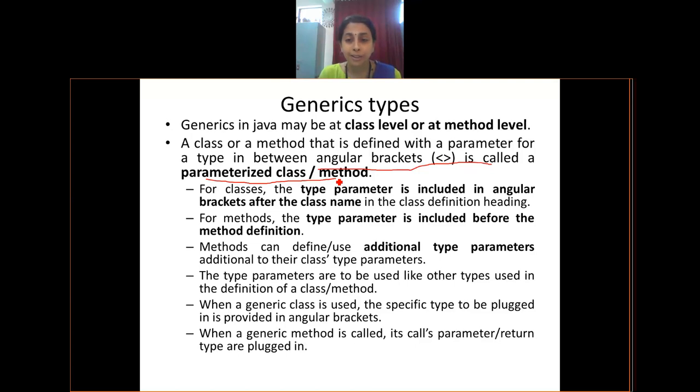This is the difference between the two. Okay. Now, when I talk about a generic method, I always write the generic method associated with angular brackets. Normally, I use capital T or capital E, only when I don't have a specific data type like number.